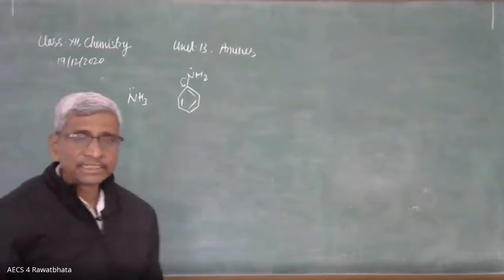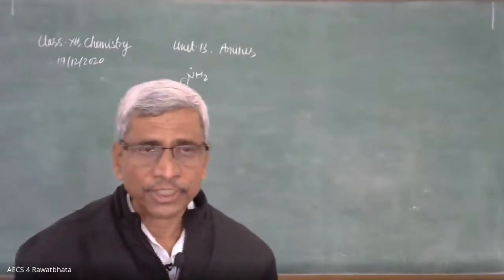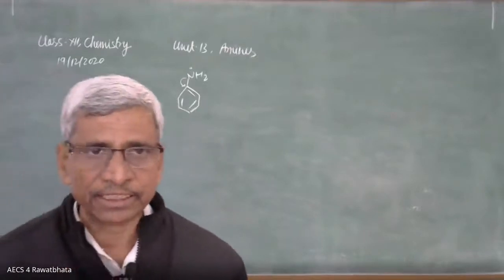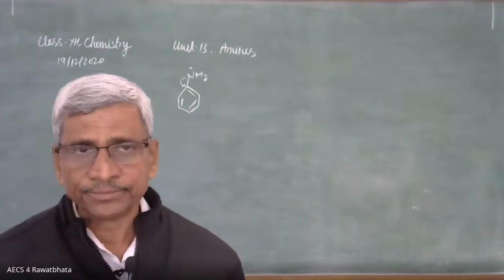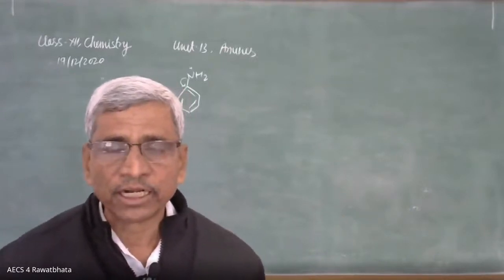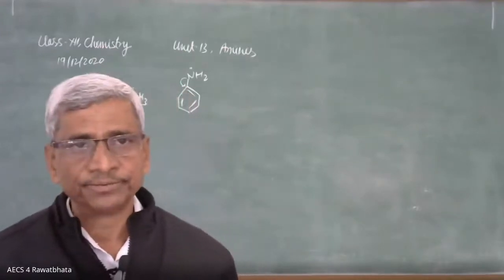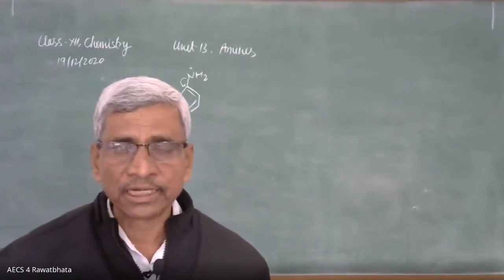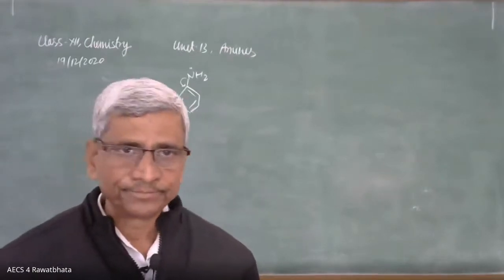Therefore, electron density over nitrogen is going to decrease because of the resonance effect of the benzene ring. This electron pair gets delocalized in the ring, and nitrogen is unable to provide its lone pair easily in the reaction. That's why it is much less basic as compared to ammonia.